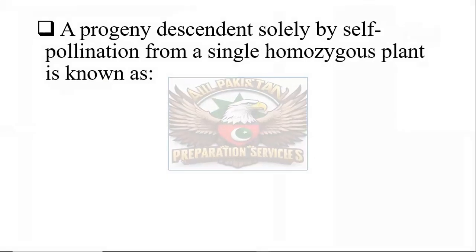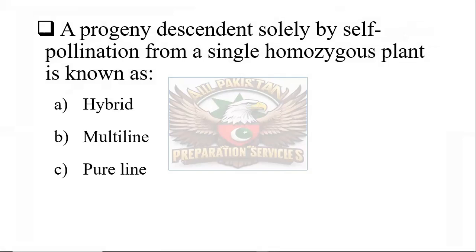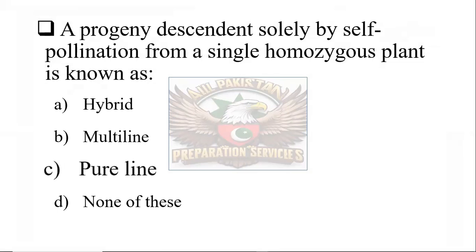A progeny descending solely by self-pollination from a single homozygous plant is known as hybrid, multiline, pure line, or none of these. And the correct one is pure line. It means if a progeny descends solely by self-pollination from a single homozygous plant, the line is known as pure line.